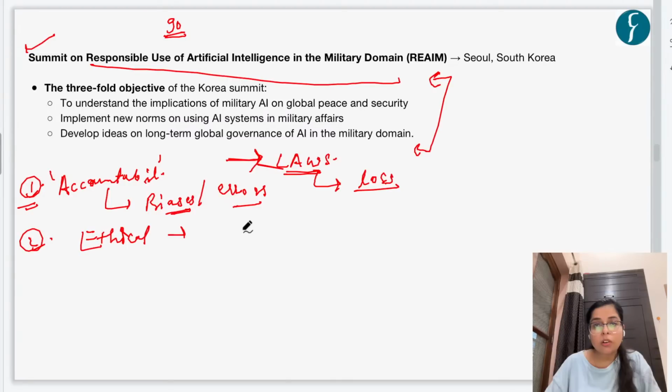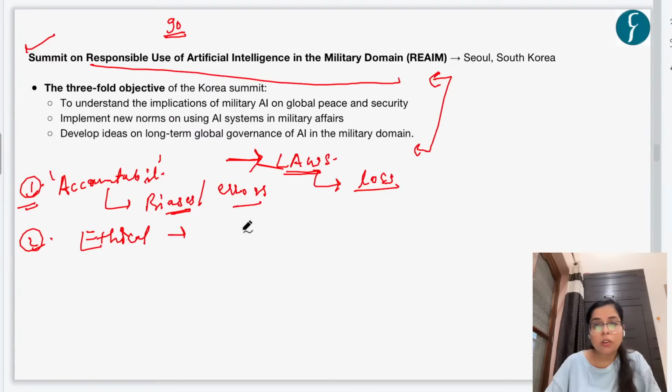Further, it could have security risk also. The same AI systems which can aid us to get surveillance data are vulnerable to cyber attacks, right? And in turn, our systems could be used to spy on us, or for espionage, if there is a cyber attack on these systems. So they are not foolproof, right?